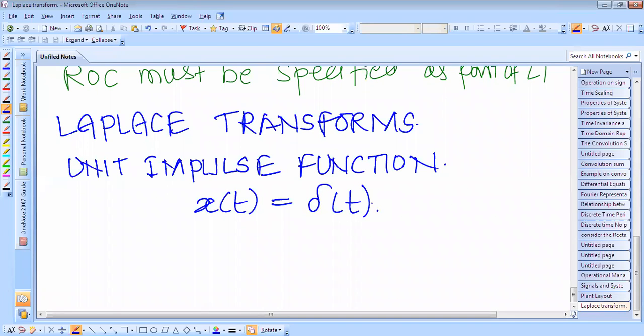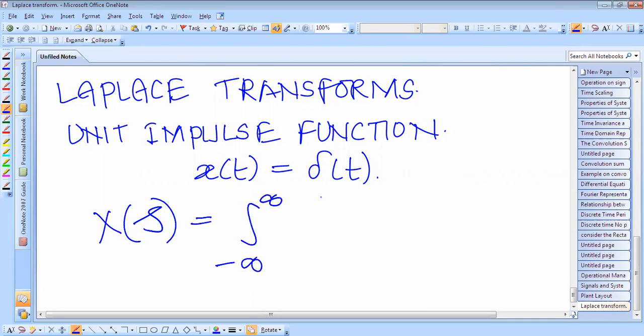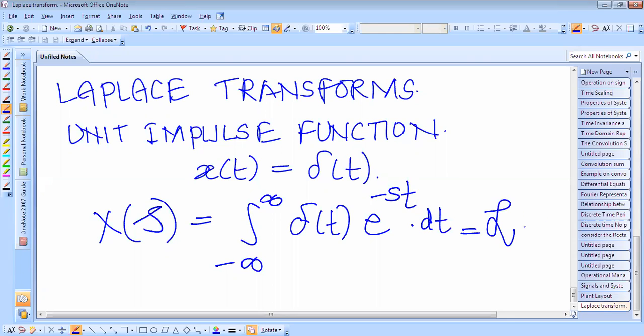The Laplace transform of this unit impulse function is the integral from minus infinity to infinity of delta of t times e raised to power minus st dt, which is the Laplace transform of delta t.